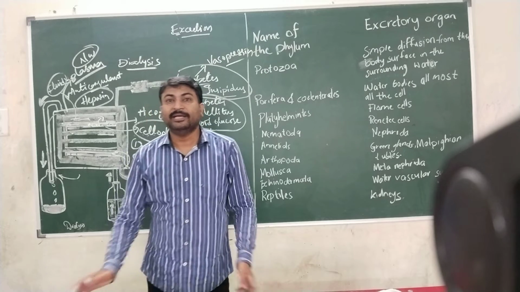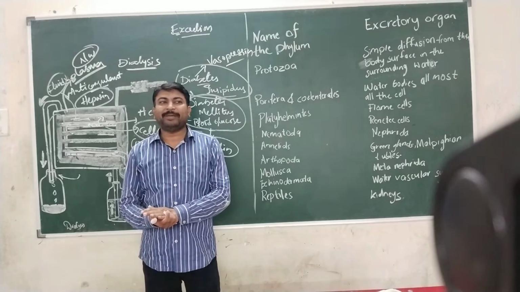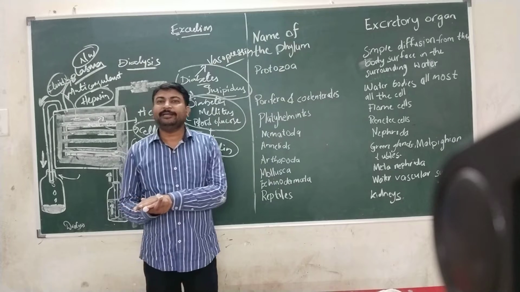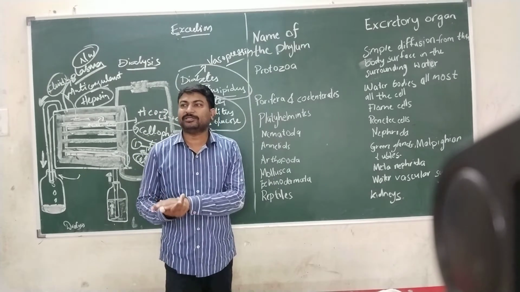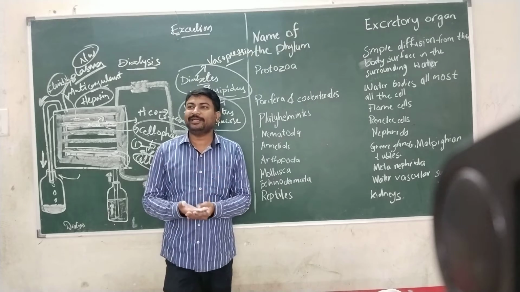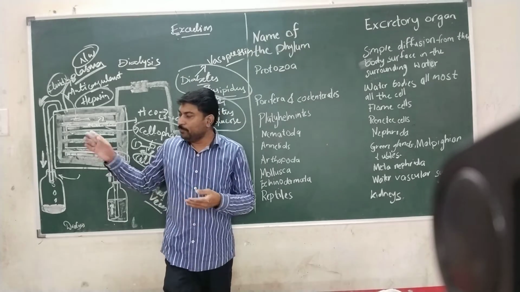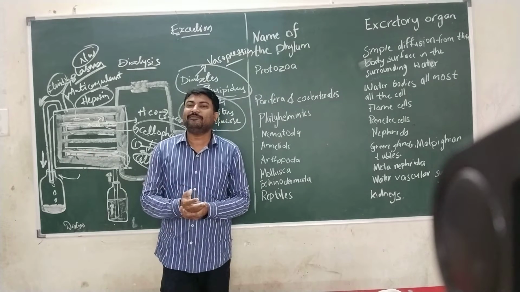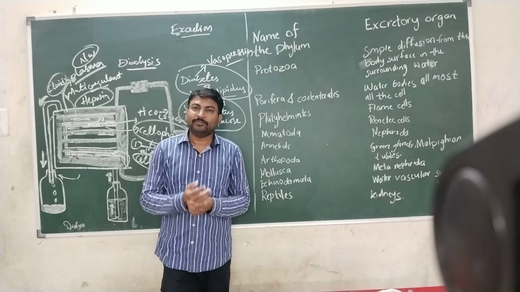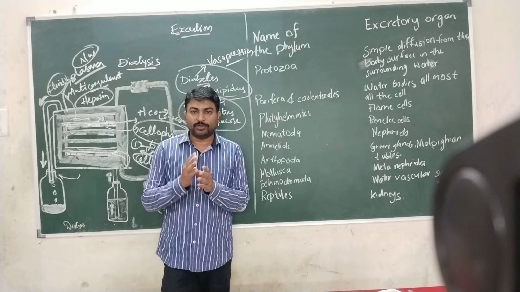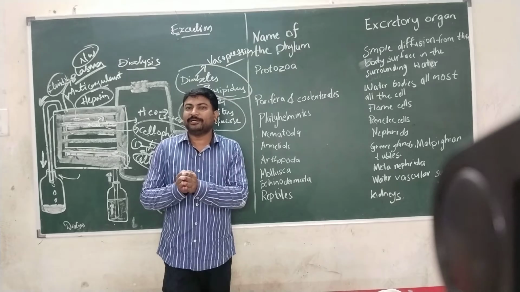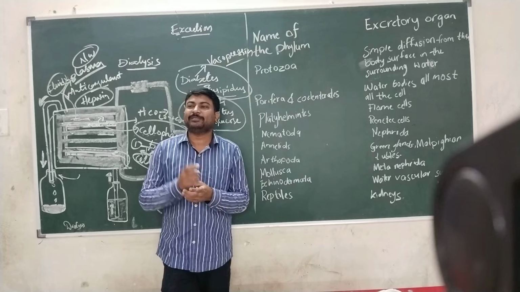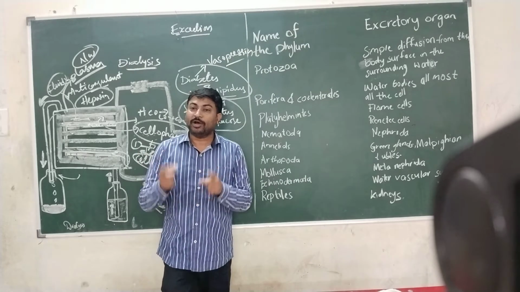And in some cases, if kidneys are matching within a family or within two closely related families, then a person can donate a kidney to the person who is suffering from kidney failure. If both the kidneys are damaged, and the person has to undergo dialysis every day, every fortnight or every month, then it will be very costly. So instead of that, a healthy person whose blood is very closely related to that person can donate a kidney, and that kidney can be transplanted to that person, and it will work normally like the previous kidney.